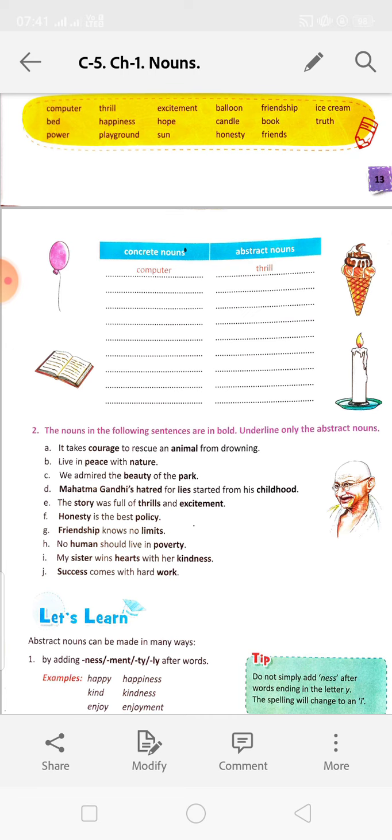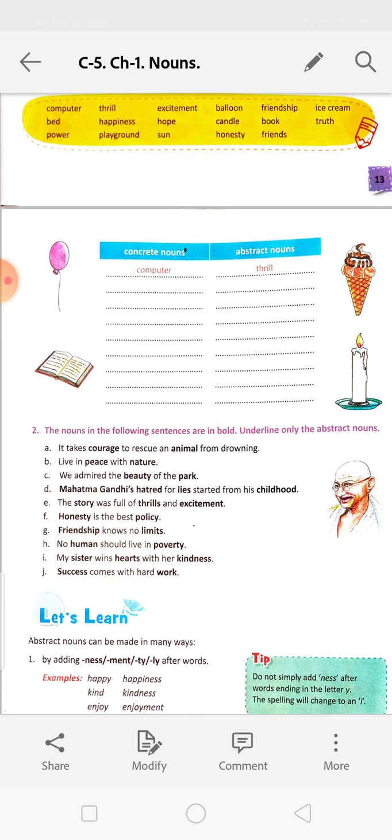Next, number 2. The nouns of the following sentences are in bold. Underline only the abstract nouns. See, it takes courage to rescue an animal from drowning. So, courage is the abstract noun. Live in peace with nature. So, peace is an abstract noun. You have to underline only courage, peace.